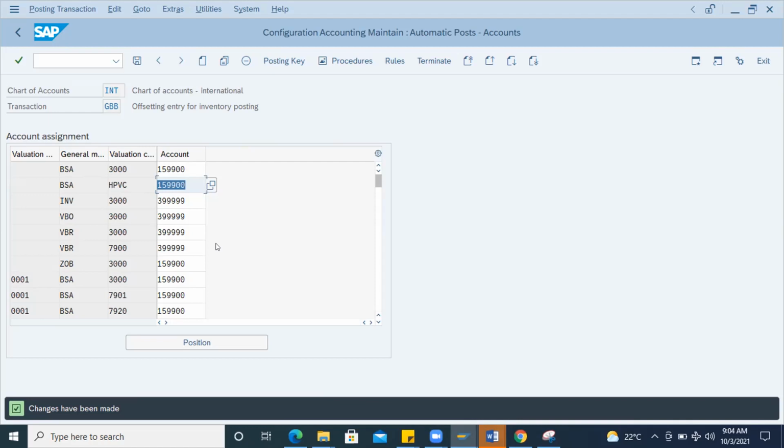We will test it before getting into the final run, before the go live. All these things will be tested maximum. If you missed something here and there, any valuation class added in the system and not configured or not linked, one or two missing will be taken care of in the hypercare time. After the go live, there will be hypercare of 1 or 2 months. That time we will take it up immediately with a high priority.